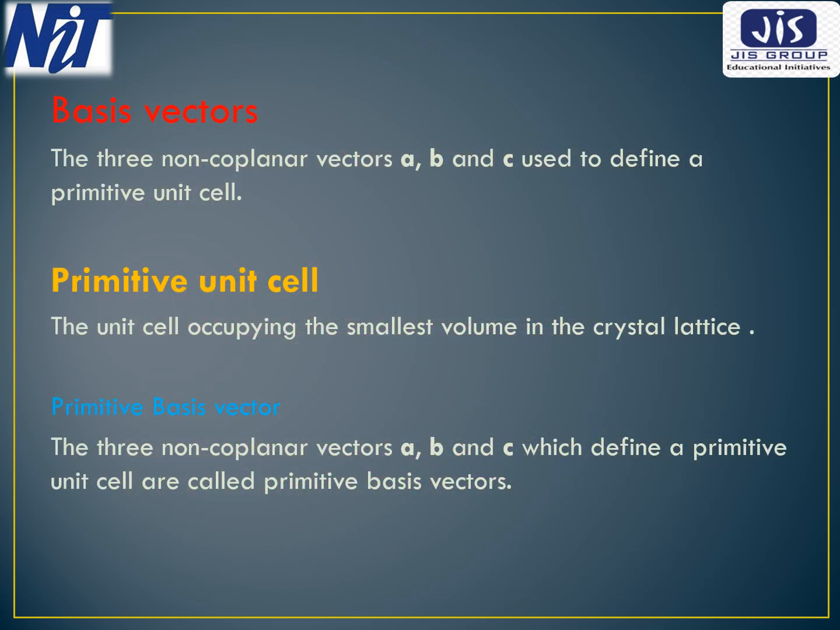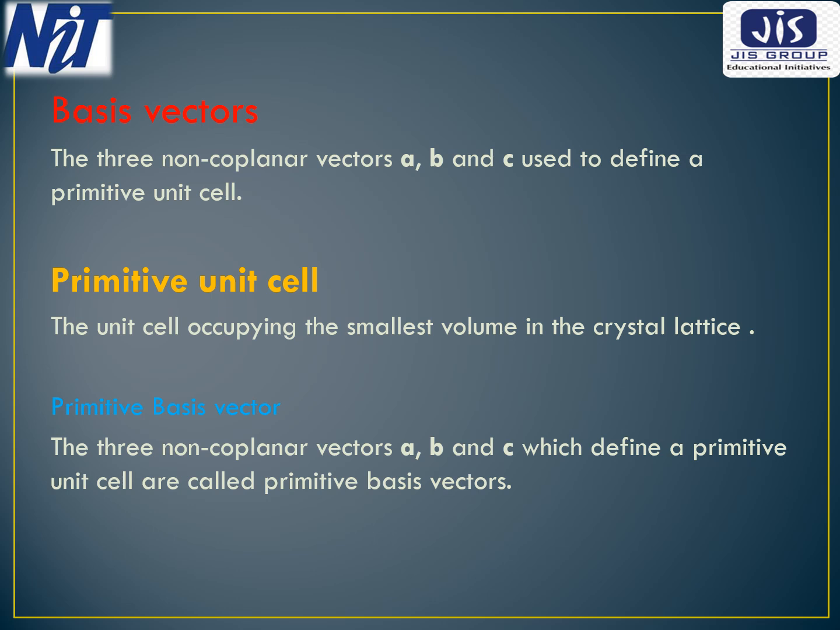Basis. A basis is defined as a cluster of atoms, ions, or molecules identical in composition, arrangement, and orientation. The periodic repetition of the basis in three dimensions forms the structure of the crystal. The three non-coplanar vectors a, b, c used to define a unit cell are called basis vectors.